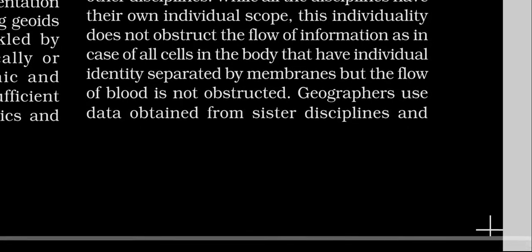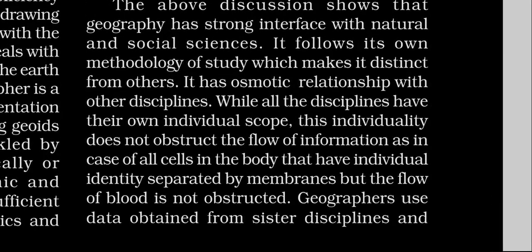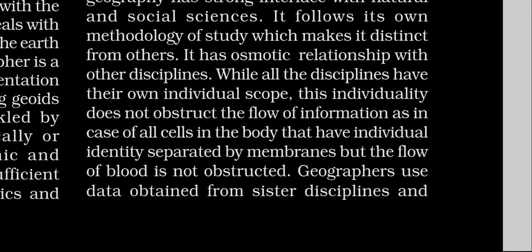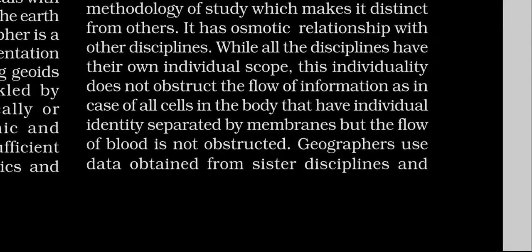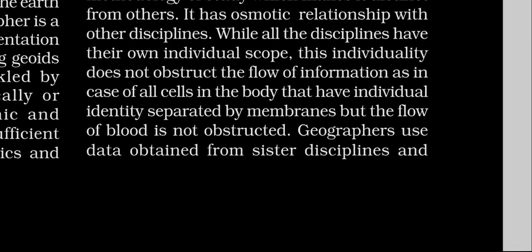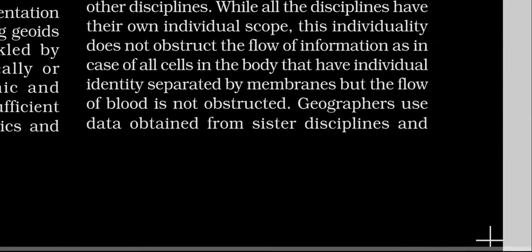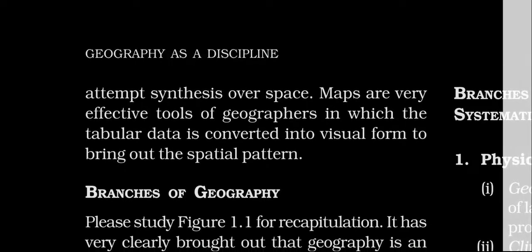So here what it says is that while all the disciplines have their own individual scope, this individuality does not obstruct the flow of information, as in the case of all cells in the body that have individual identity separated by the membrane, but the flow of blood is not obstructed. Okay, geographers use data obtained from the sister disciplines and attempt synthesis over space.